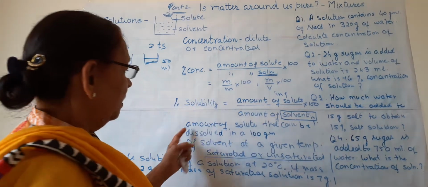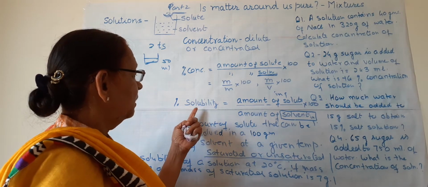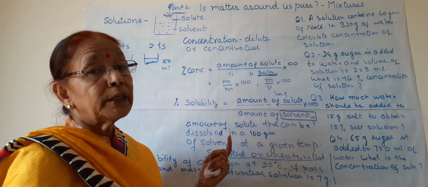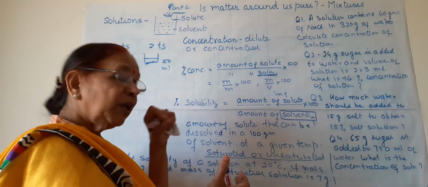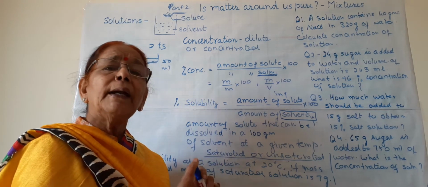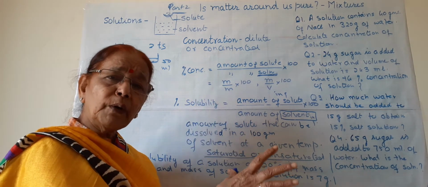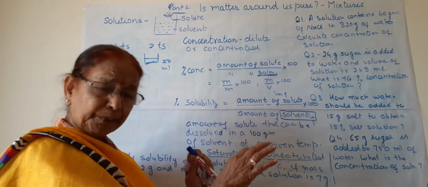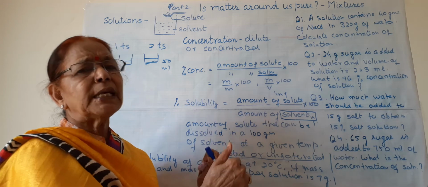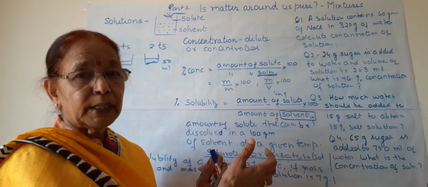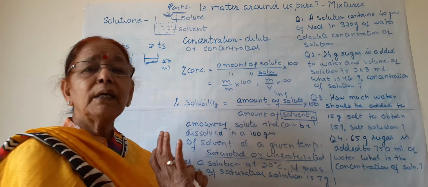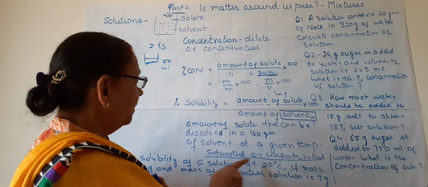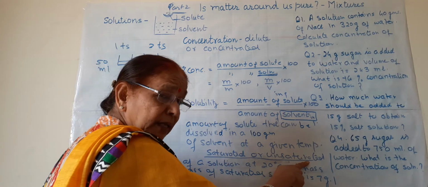So, based on this solubility, the solutions can be saturated or unsaturated. When no more solute can be dissolved at a particular temperature in a particular amount of solvent, we say this solution is saturated. When more can be dissolved, we say this solution is unsaturated. Still, some more can be dissolved. So, depending upon this solubility, a solution can be saturated or unsaturated.